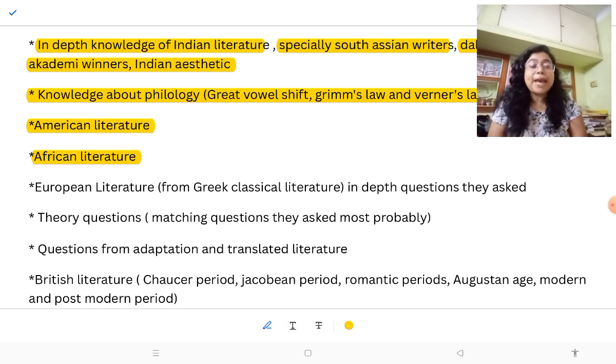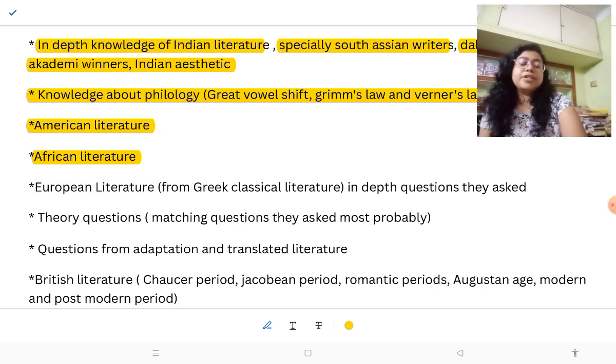Sometimes they ask matching questions. In theory questions also they ask matching questions, like what Foucault wrote. This matching question makes the paper easier, right? They ask about African writers and their texts, and most of the time they ask the canonical writers only.